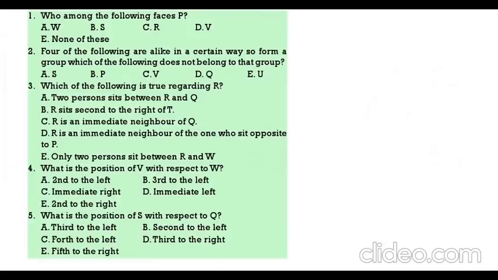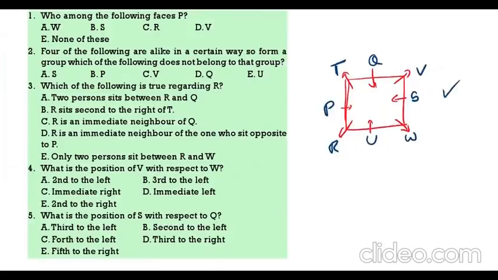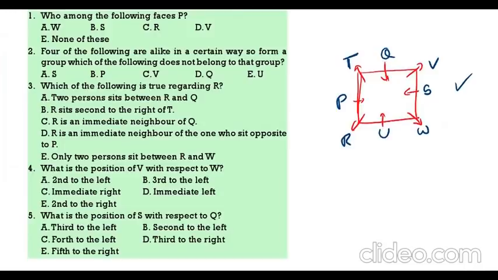See the first question. Who among the following faces P? So, P is facing which person? S. 4 of the following 5 are alike in certain way and hence form a group. So, S, P, V, Q, U. So, only V is in the corner. Remaining all are in the middle.